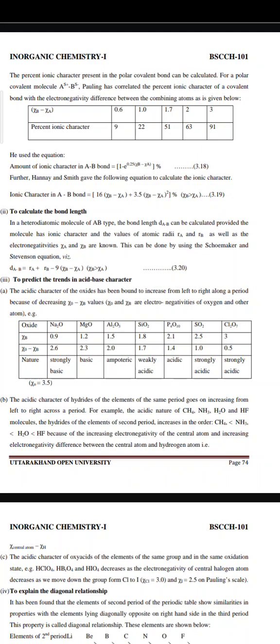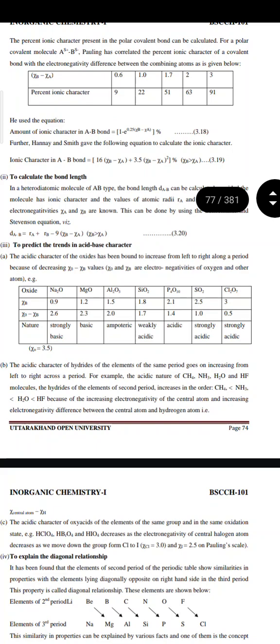Further, Hannay and Smith gave the following equation to calculate the ionic character. Ionic character in the AB bond is equal to 16 times (electronegativity of B minus electronegativity of A) plus 3.5 times (electronegativity of B minus electronegativity of A) whole squared, percent. Second, to calculate the bond length.